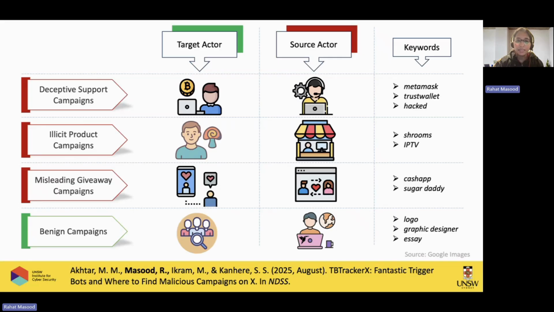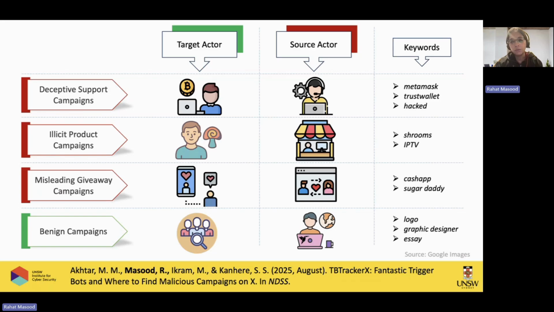So these are the four different campaigns that we tried to detect through this work. Deceptive support campaigns means like, I need help with my IT. My laptop is hacked. Can somebody help me? Hacked is a trigger word. Then illicit product campaigns means like, I want to sell some shrooms or drugs. How can I actually? Can somebody help me? Misleading giveaway means, for example, sugar daddy.